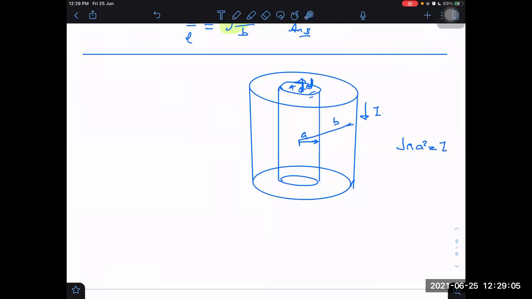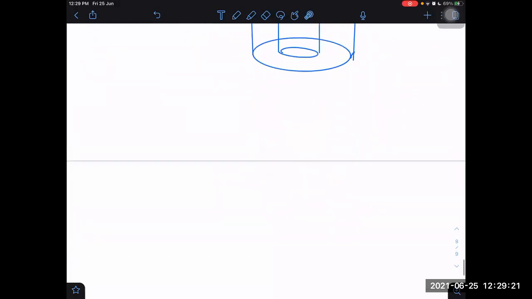What is self-inductance of this? It is difficult. I cannot do it now because it employs a different method actually. It has to be done by a different method. I cannot just calculate the flux in this and get the answer. I will give you a reason why, but wait for it.